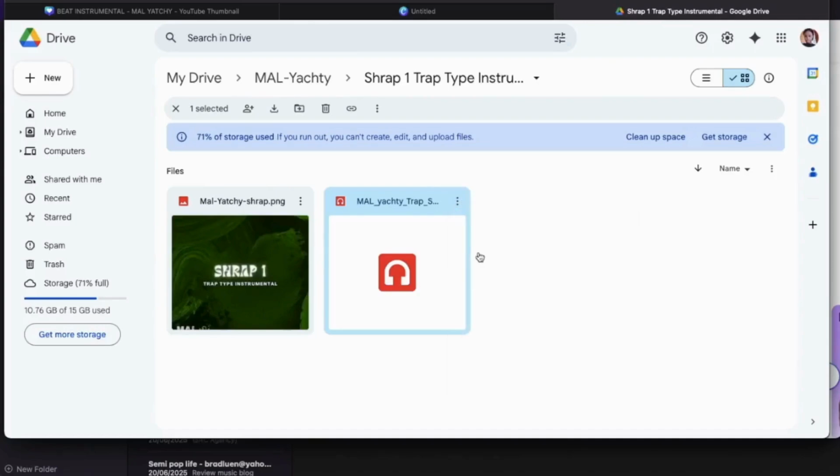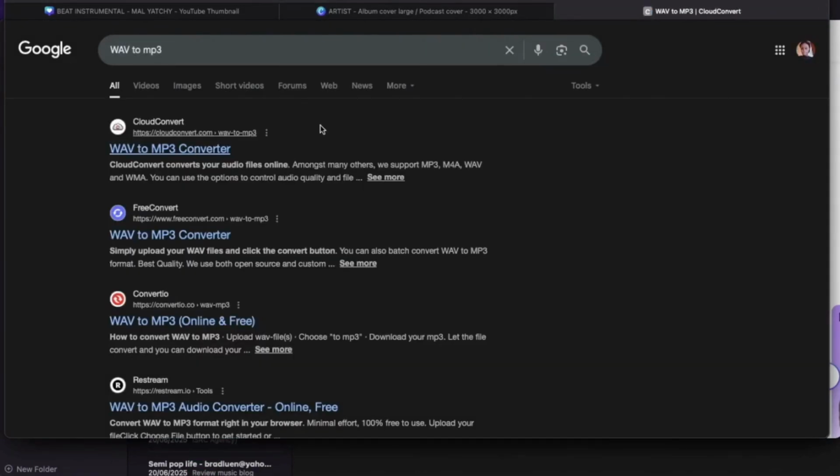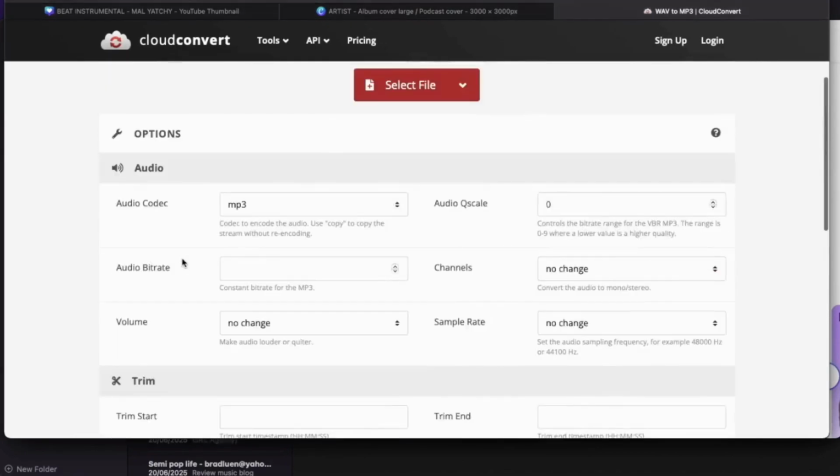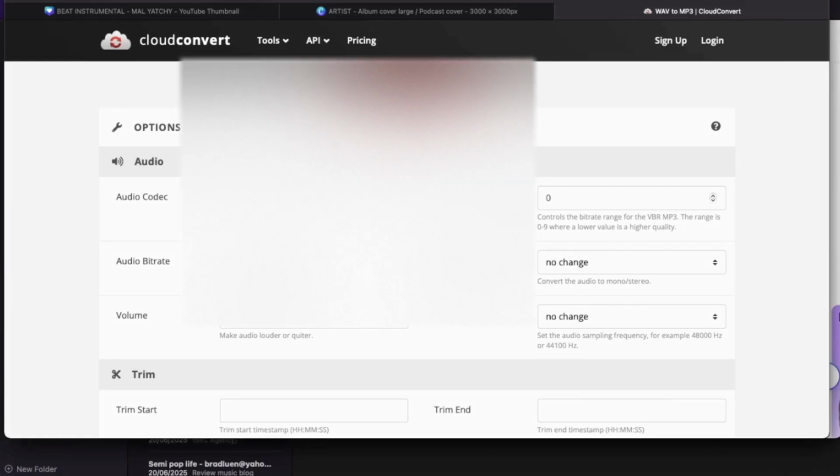Select your WAV file. Mine is located in the drive. I just download it. Next step is to convert this WAV file to MP3 using a free tool. The link will be available in the description. As you can see, I use the lowest quality MP3 so that no one can download a high copy.